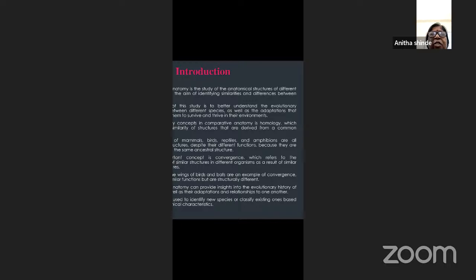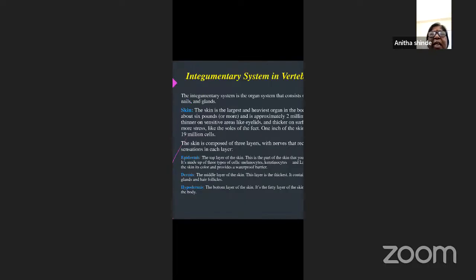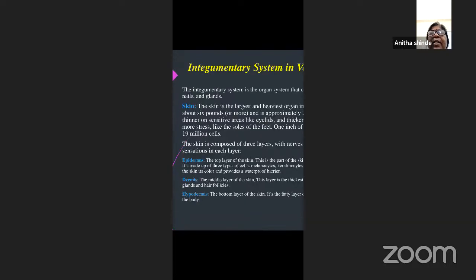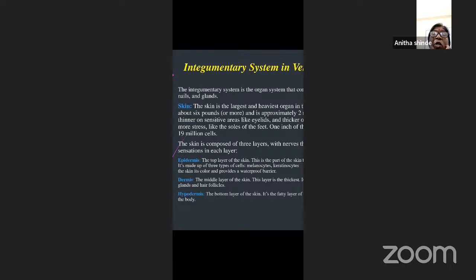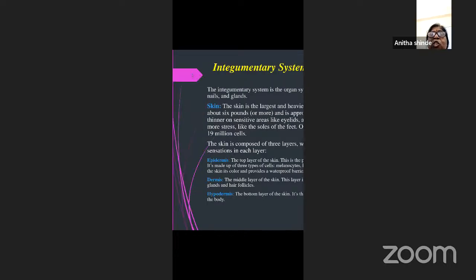See, integumentary system in vertebrates. Integumentary system is nothing but the skin. It is an organ system that consists of the skin, hair, nails, as well as the various glands, which we have already discussed. So we all know skin is the largest and heaviest organ present in the body. It weighs about 6 pounds or more and is approximately 2 millimeters thick.